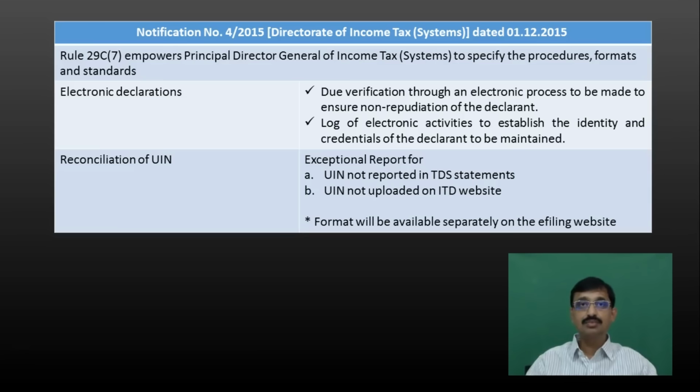Now in that report you have to make a reconciliation. In one part you have to mention all those identification numbers which are not reported in the TDS system statement, and in the second part you have to mention all those unique identification numbers which are not uploaded onto the income tax website. So this reconciliation report is also to be furnished.